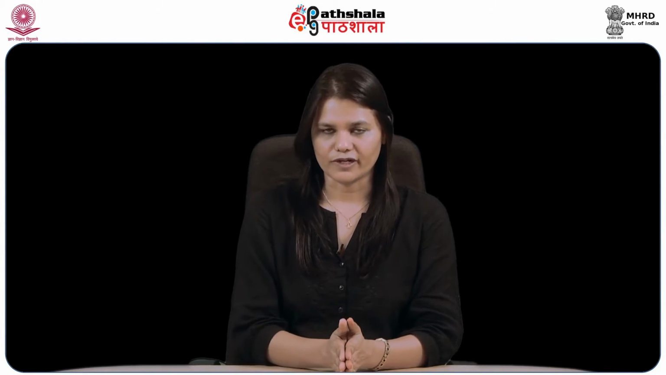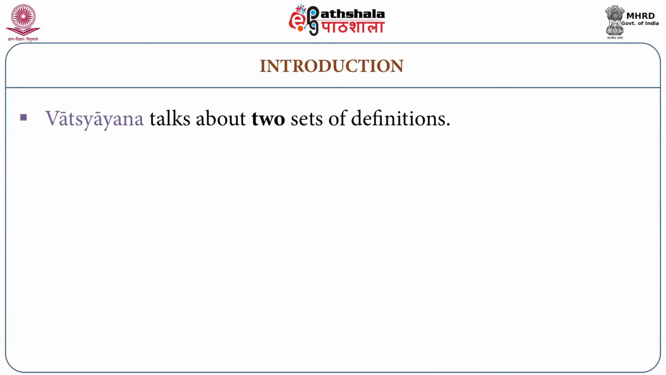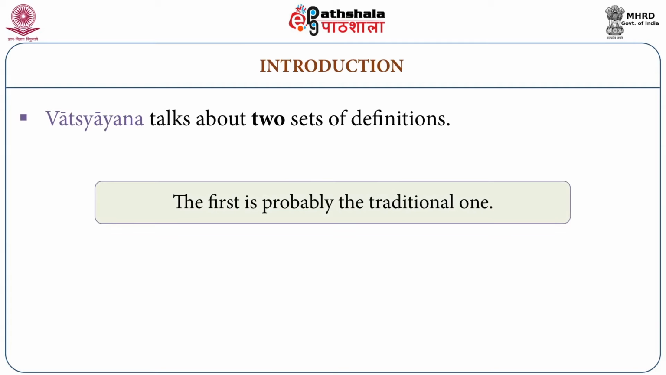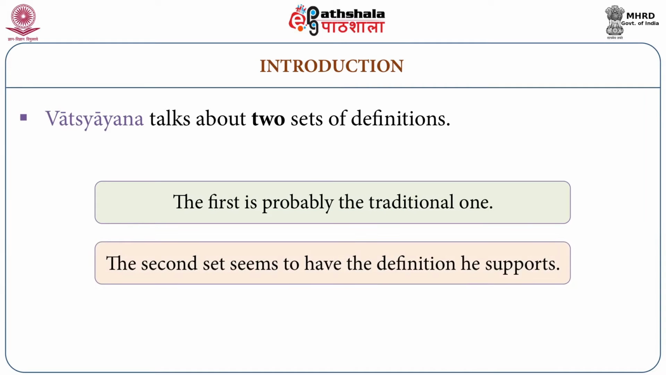Now if that is the case, let us discuss what are the three types of anumans. As I already mentioned, these three types are Purvavat, sesavat and samanyato drsta. Vatsayan talks about two sets of definitions. The first is probably the traditional one and the second set seems to have the definition he supports.